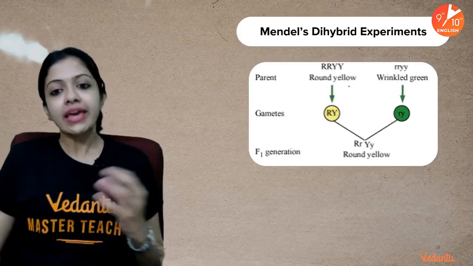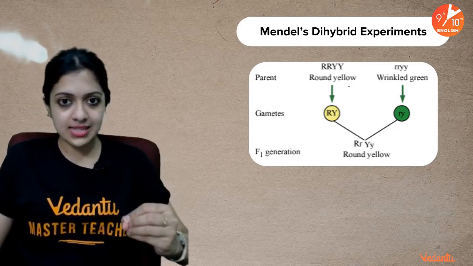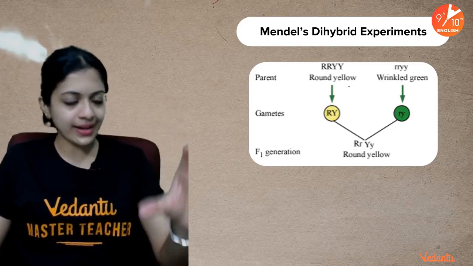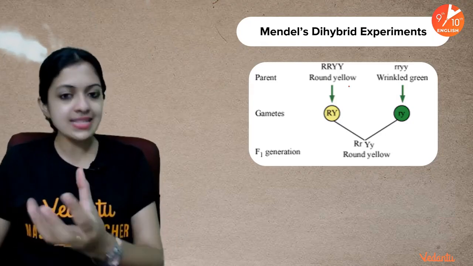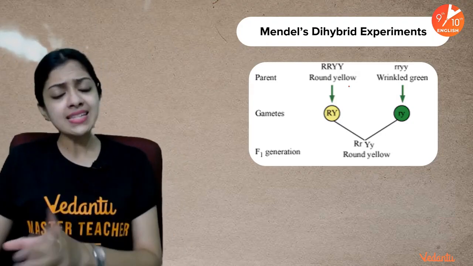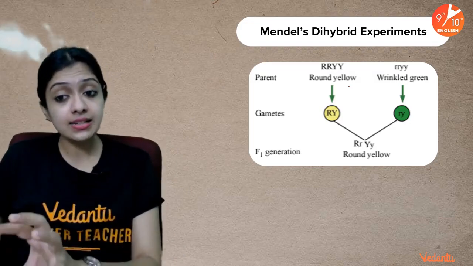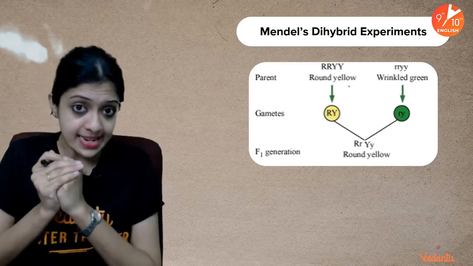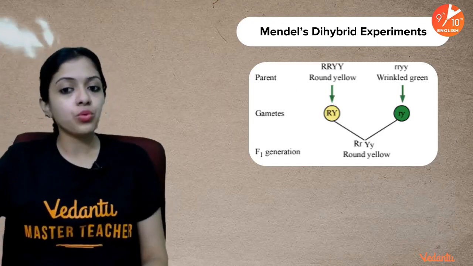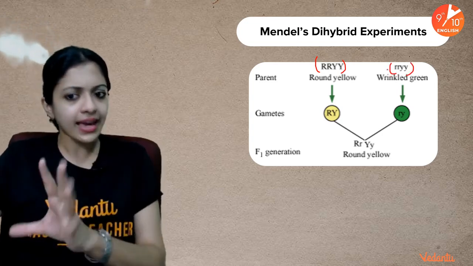For example, he chose a pea plant which produced round and yellow seeds. Round seeds is one character, yellow seeds is another character: seed shape and seed color, basically. And he also chose another parent which produces wrinkled and green seeds. This would be the genotypic expression of these two, because they are also purebred.